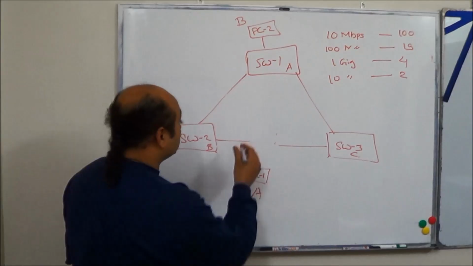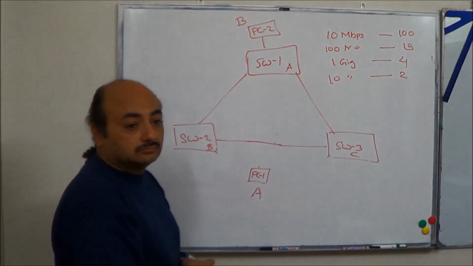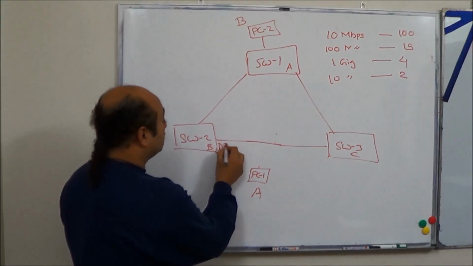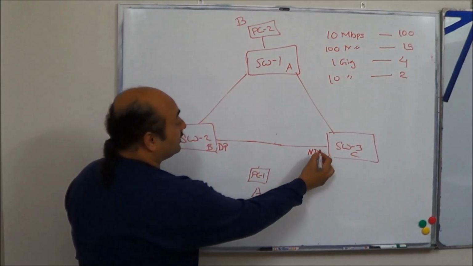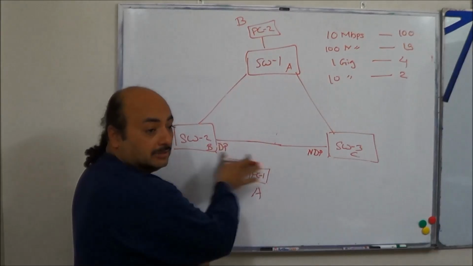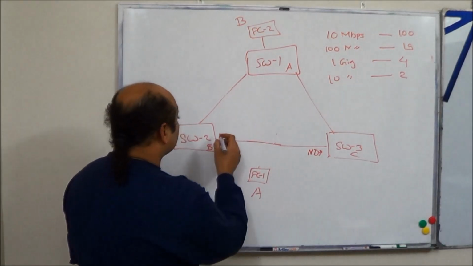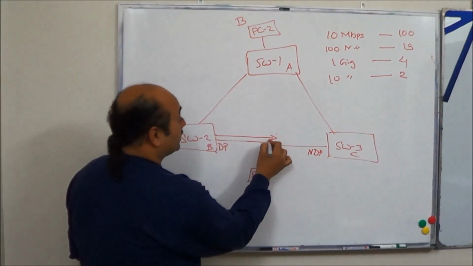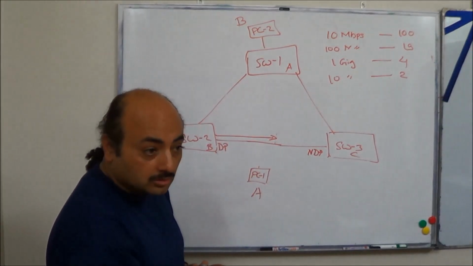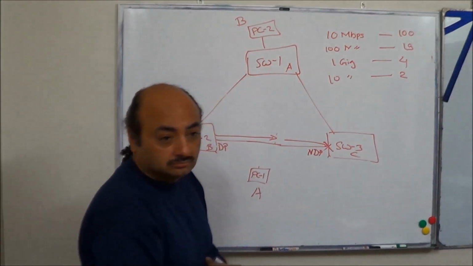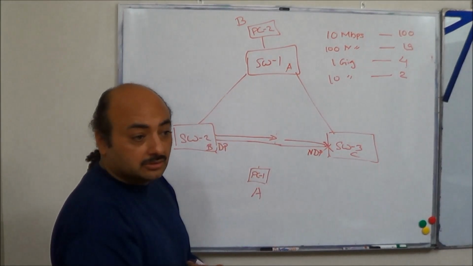Till now, what we were doing was this. And on the same condition, we said this will become DP, this will become NDP. Why? Because of the lower sender bridge ID. But in this case, what we are saying is the data frame will go like this, and this one will drop it.